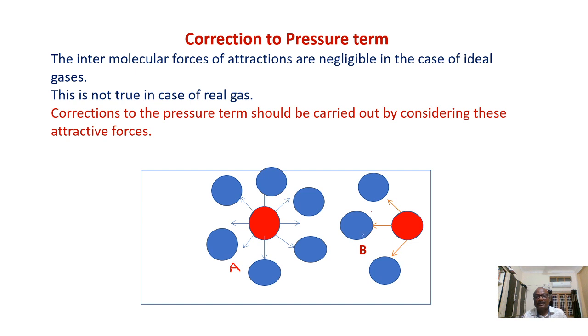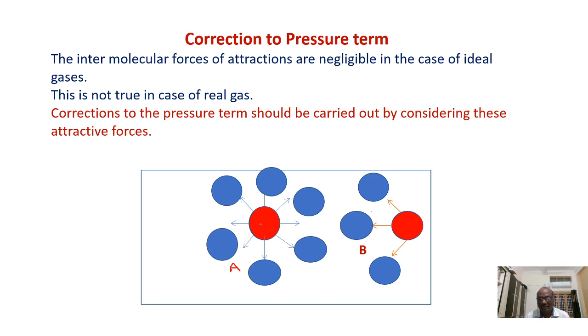Next, let me see the forces of attraction on these two molecules. In the case of molecule A, it is surrounded by other molecules like this. Because of these, the forces of attraction act around it equally. So we say the net force of attraction on this molecule will be 0. The molecule which is existing in the bulk will have 0 net force of attraction.